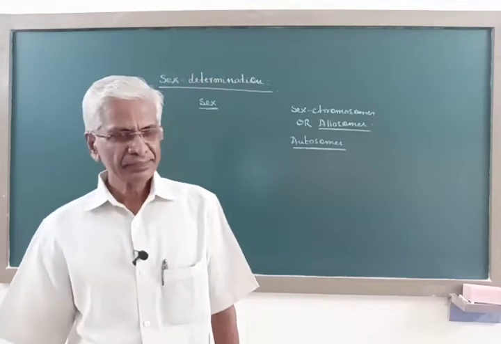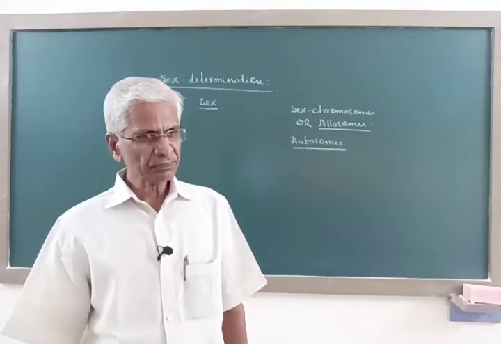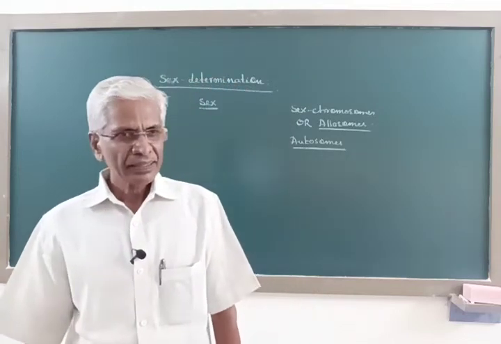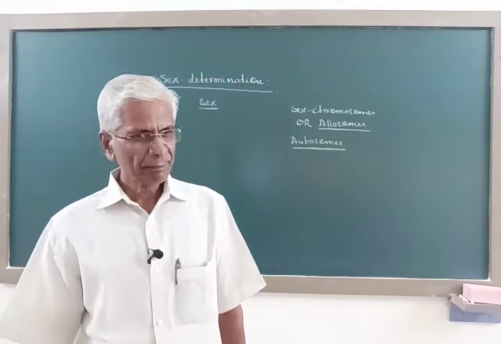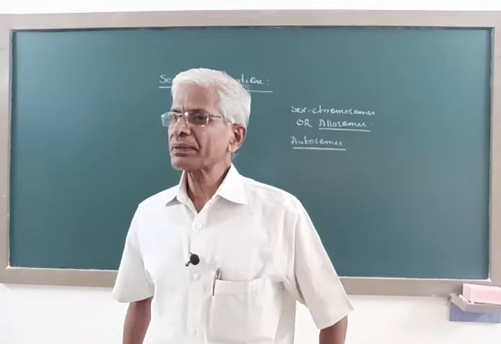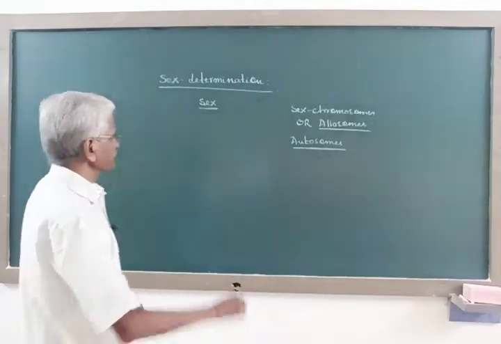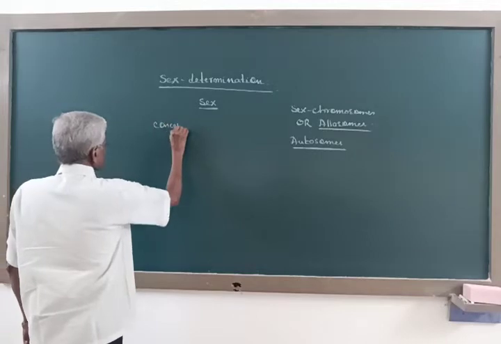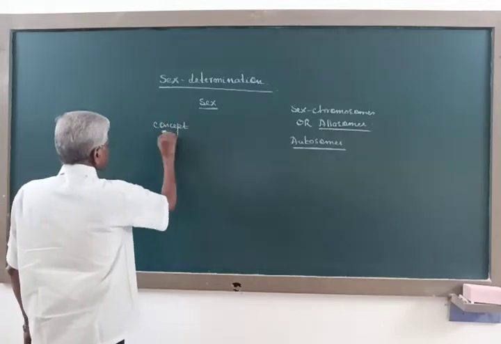In fact, the cytological observations made in a number of insects led to the development of a concept.